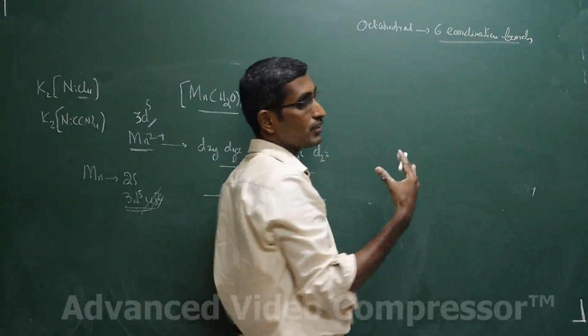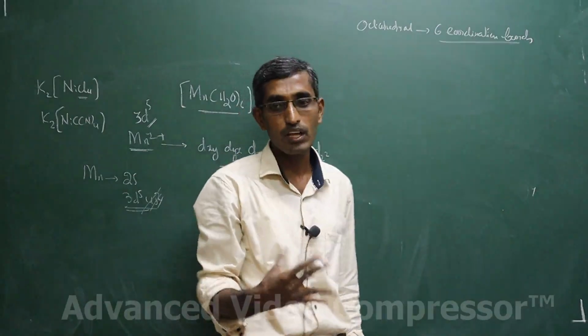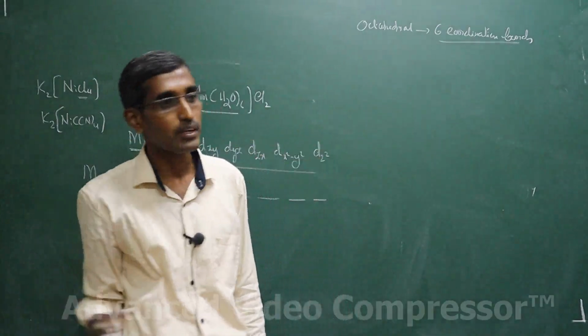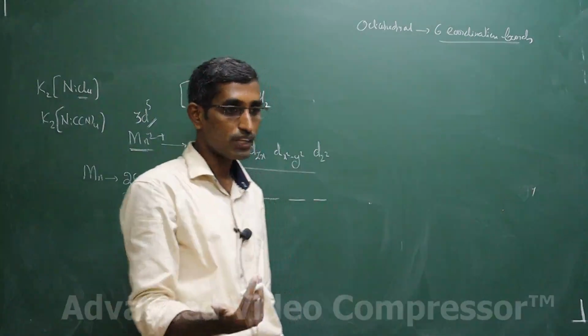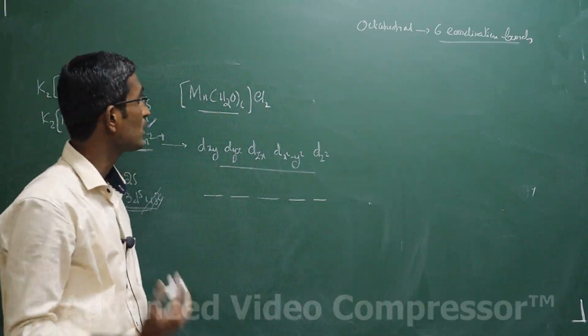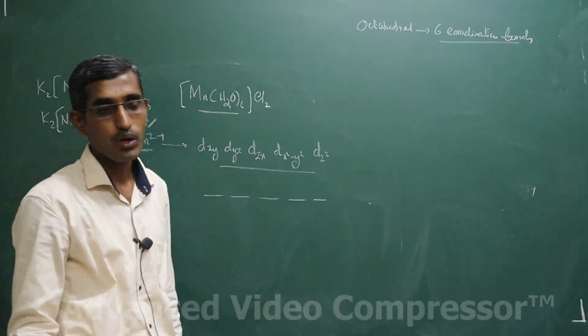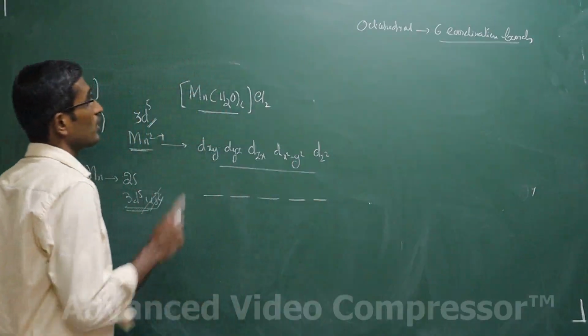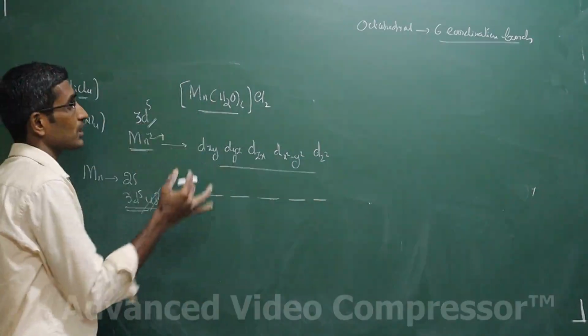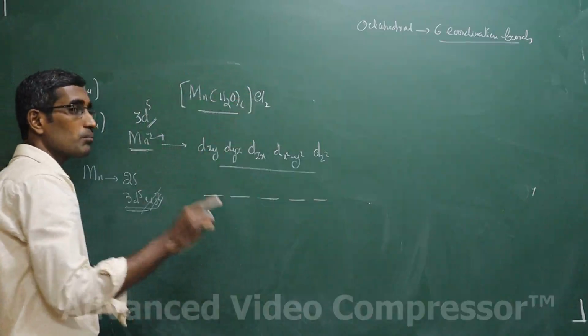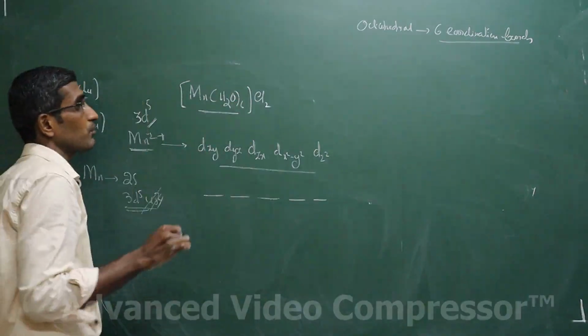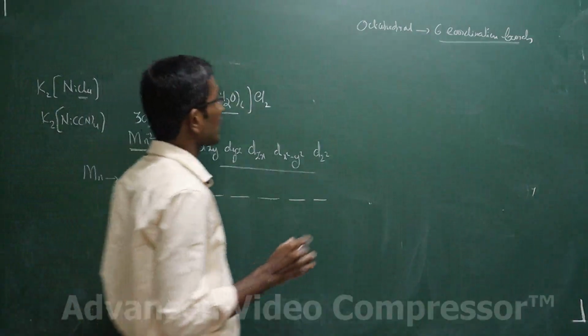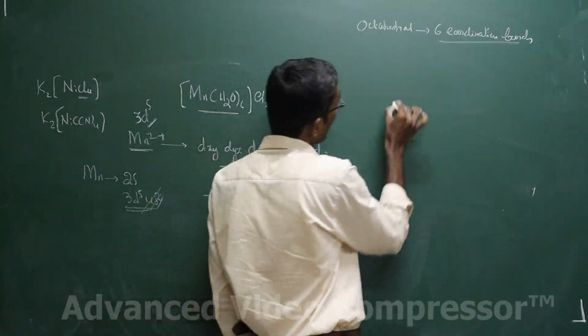Once you understand the splitting, all the properties can be predicted at once. It could be the geometry, hybridization, outer orbital or inner orbital complex, stability, everything will be predicted at once. Don't worry. So try to understand how the splitting happens. We have an octahedral complex, where 6 coordinate bonds are there between the ligands and the central metal ion. How does it look?